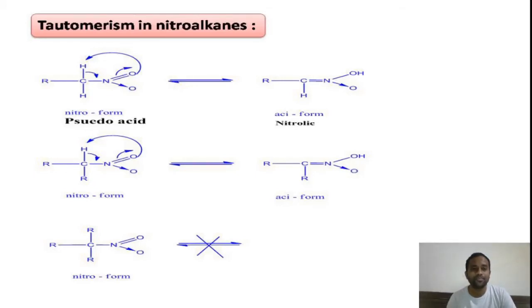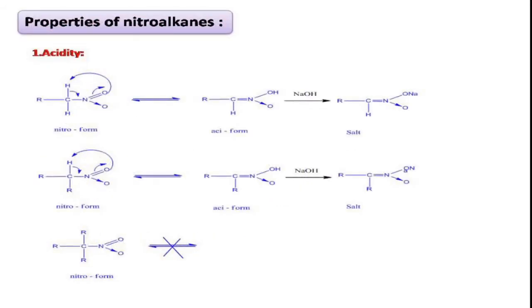Coming to the properties of nitroalkanes. The first one is acidity. Just now I told you that nitroalkanes exhibit acidity in presence of base. In presence of base only, the nitroalkanes exhibit acidity because the nitroalkanes will exist in form of acid, that is acidiform, in presence of base.